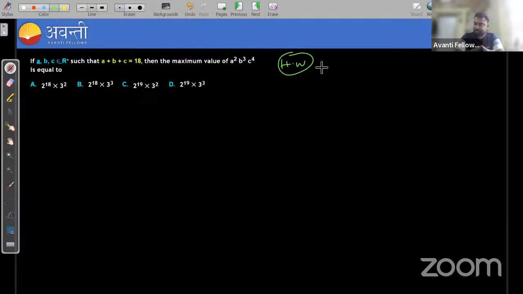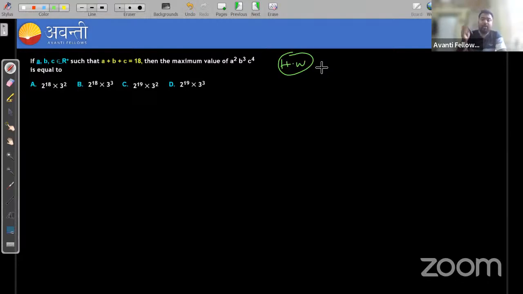We'll solve some previous year questions with them, and then we'll go through the most important thing, that is arithmetic geometric progression. Finally we'll see that, and we'll complete this chapter today only. From next week we'll start another topic, most probably complex numbers. So let's start the solution of this question.